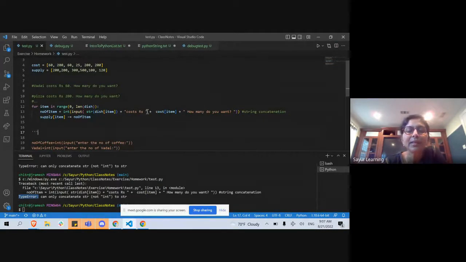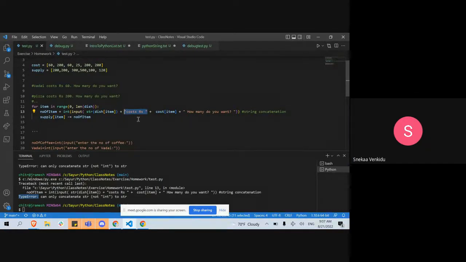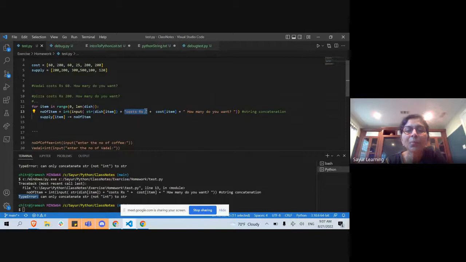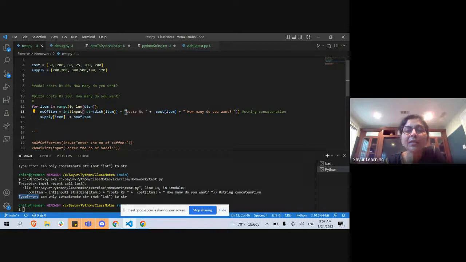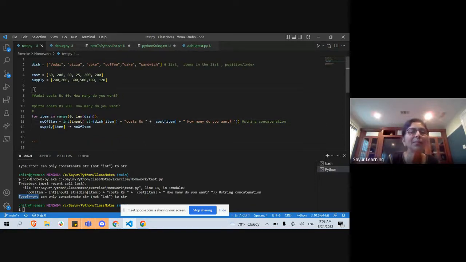Is this an integer information? Cost. Yes, ma'am. Okay, in the cost rupees, is this an integer, or what data type is this? Integer, ma'am. Okay, anything within quotes is integer or string? Data type இதுல பார்த்தோம்ல நம்ம.